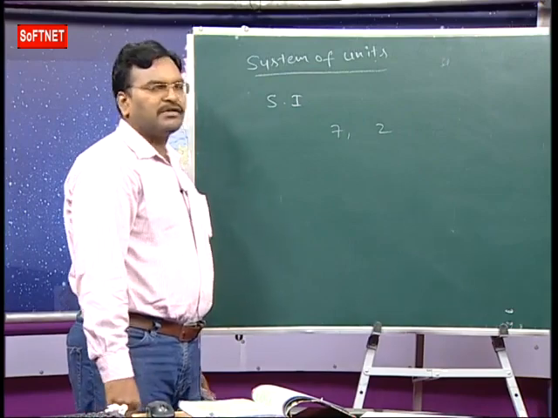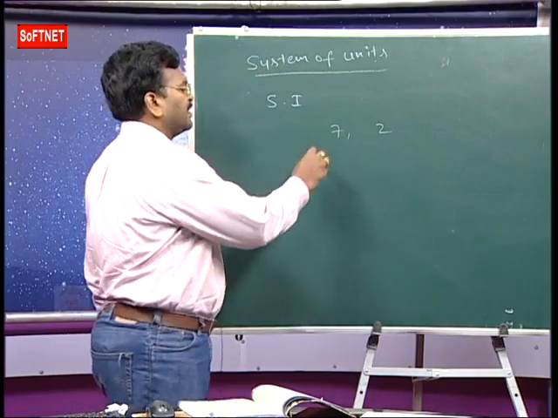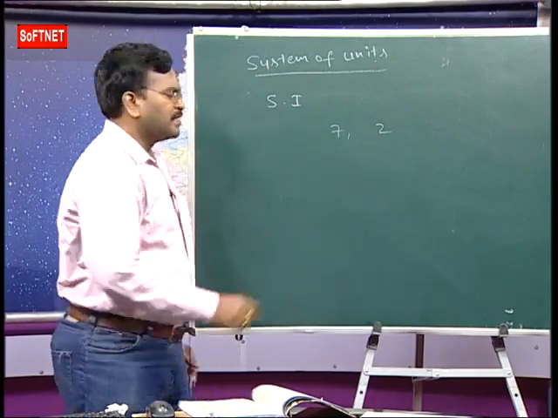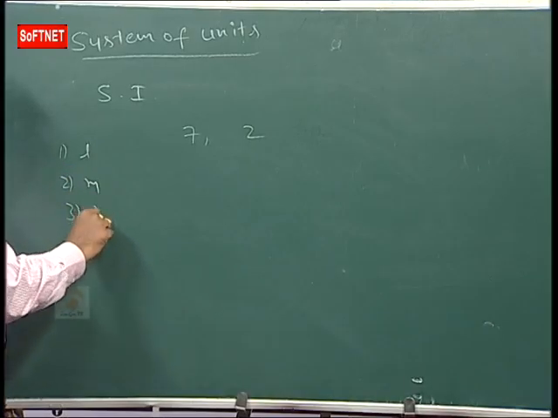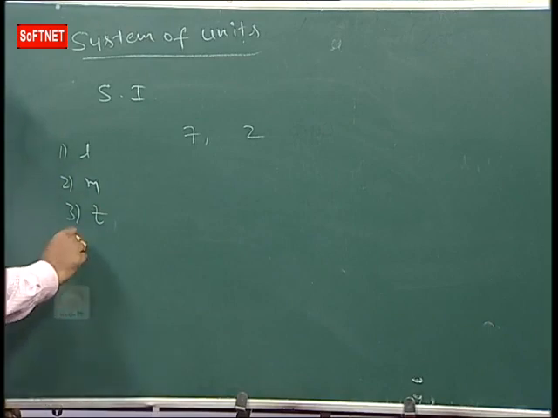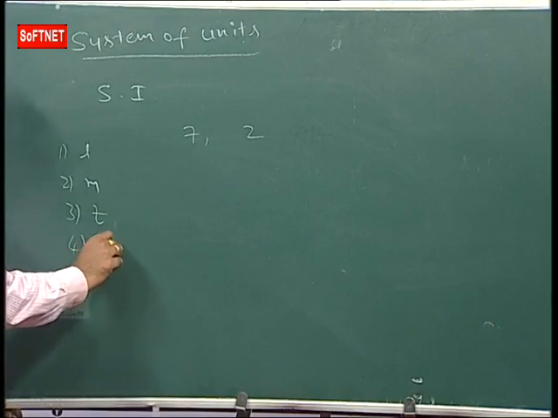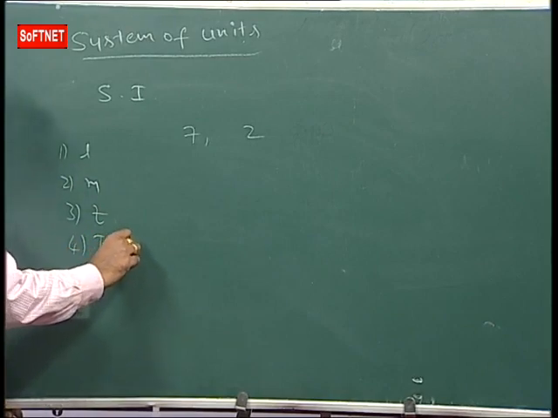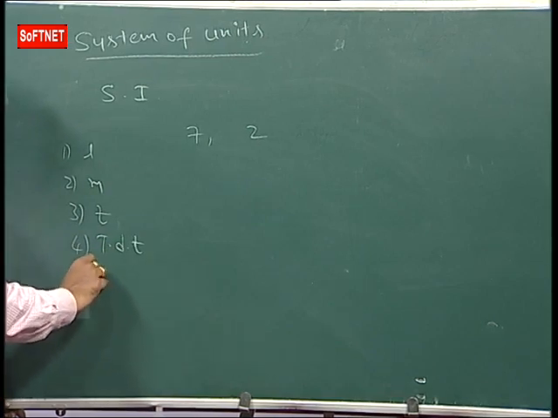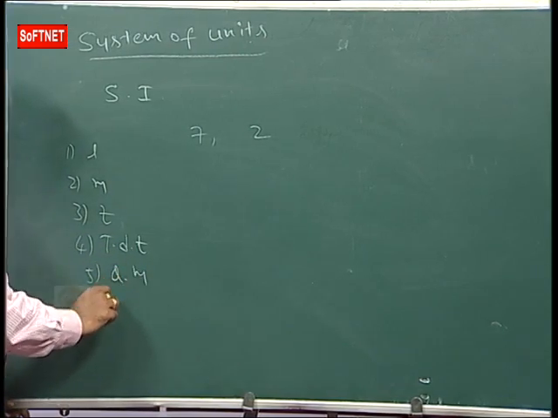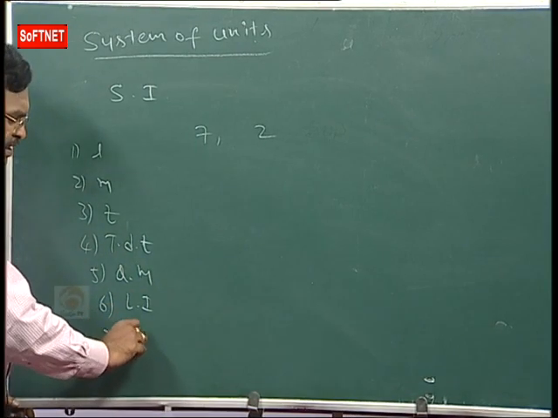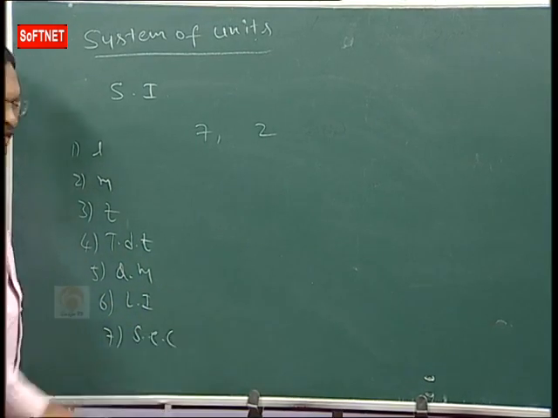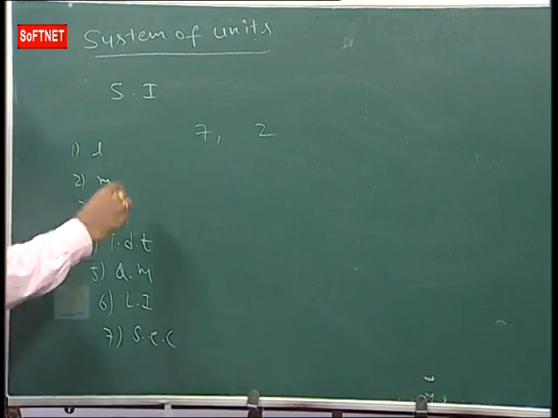What are the 7 fundamental quantities? Already we have 3 fundamental quantities. What are they? Length, mass, time. Again, 4 fundamental quantities are added. What are they? Thermodynamic temperature. And the 5th one, quantity of matter. The 6th one, luminous intensity. Next one, strength of electric current.